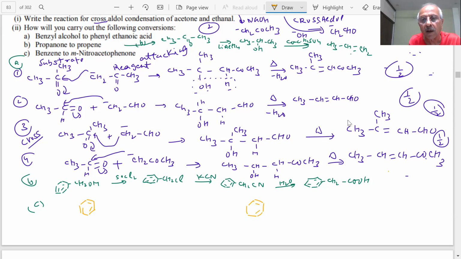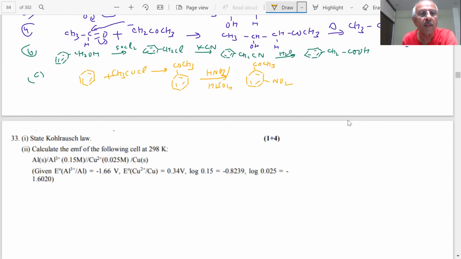We will first do nitration. First do nitration or first do acetylation? Because it will highly deactivate. Nitration. Meta directing group, students.